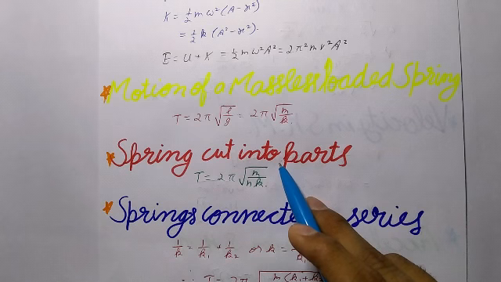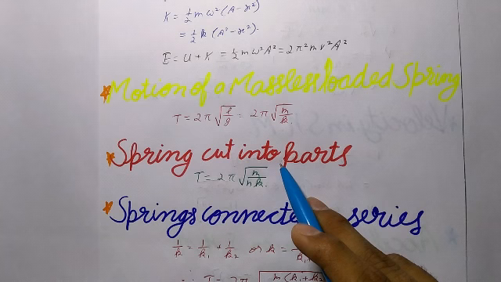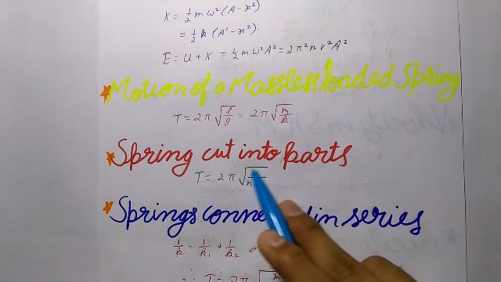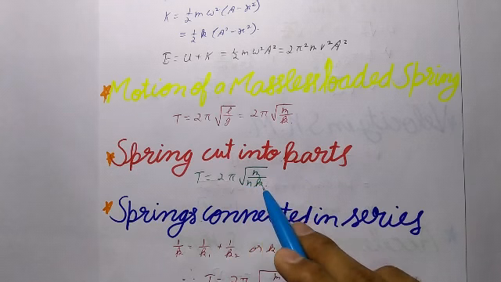Now, spring cut into parts. If we divide the spring of spring constant k into n equal parts, the spring constant of each part becomes nk. Hence, the time period when the same mass m is suspended from each part is T = 2π √(m/nk).